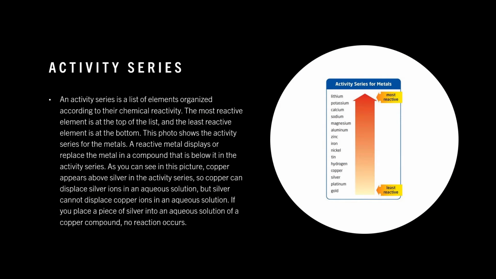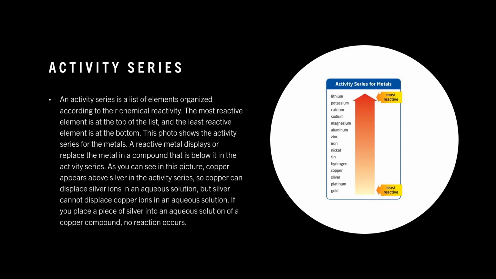An activity series is a list of elements organized by their chemical reactivity. The most reactive element is at the top of the list, and the least reactive element is at the bottom. This photo shows the activity series for the metals.